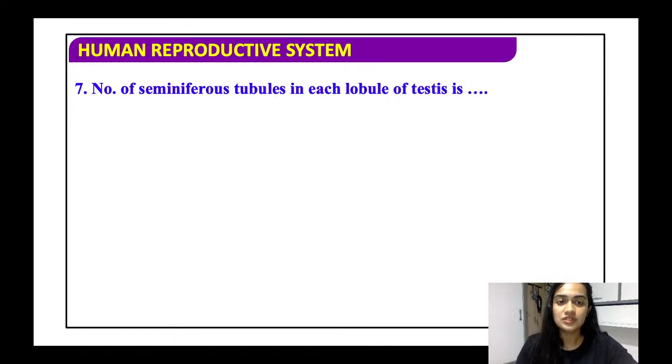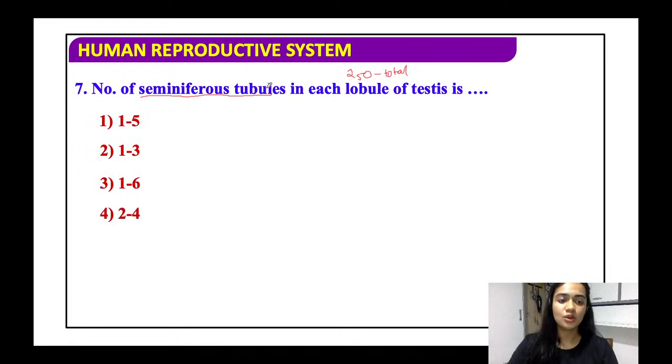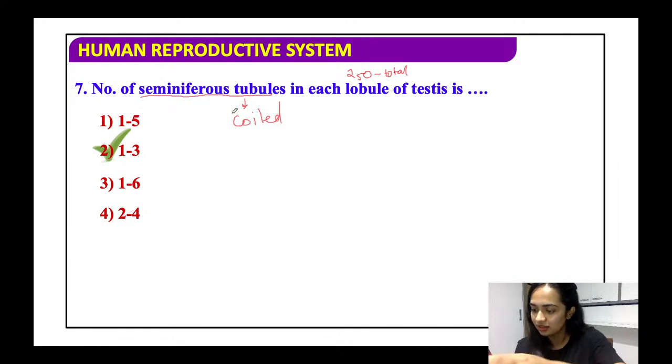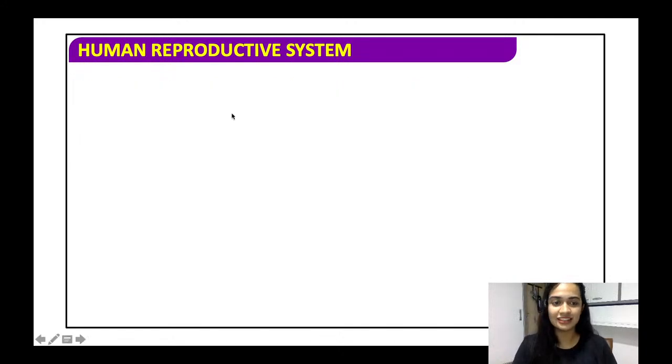Next, the number of seminiferous tubules in each lobule. Now we saw that there are 250 lobules in total. The question is asking how many seminiferous tubules are present in one lobule. All right, 1 to 5, 1 to 3, 1 to 6, 2 to 4. The most precise or the most accurate answer is 1 to 3. So out of these 250, in every lobule, there are 1 to 3 highly coiled seminiferous tubules. Okay, amazing, Bharat Bhati.